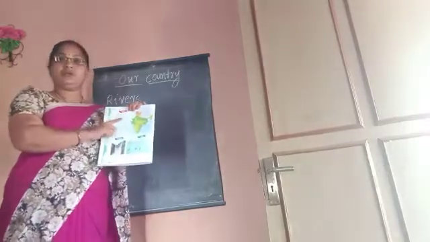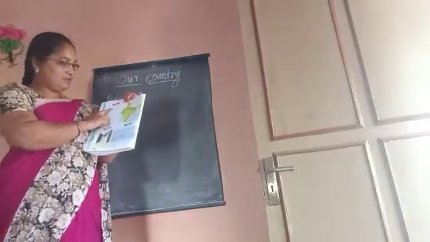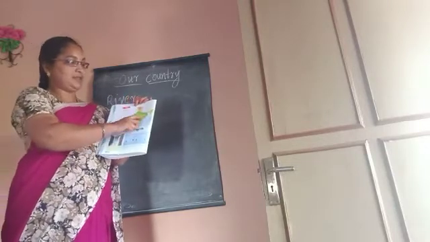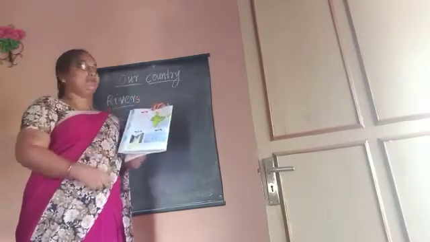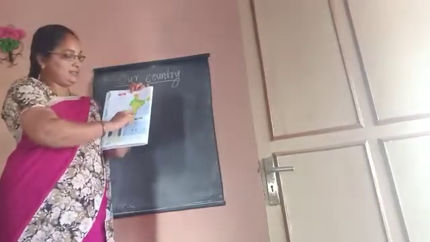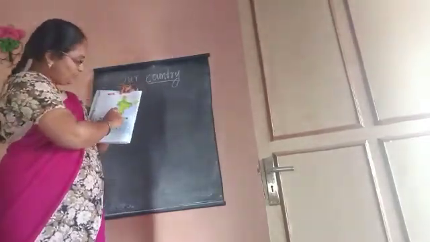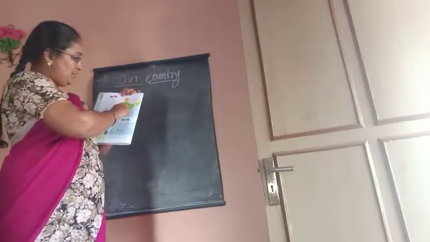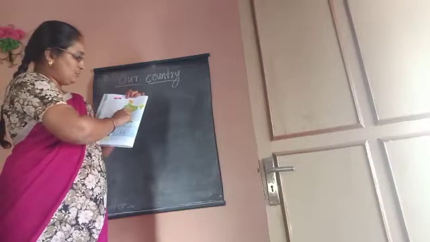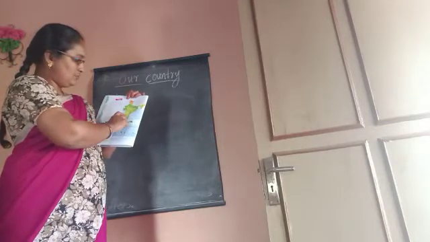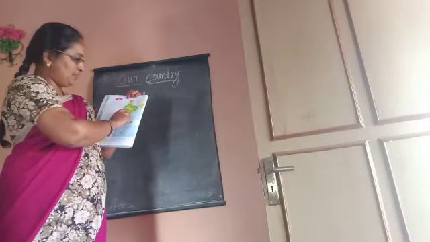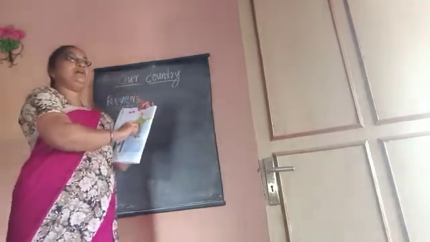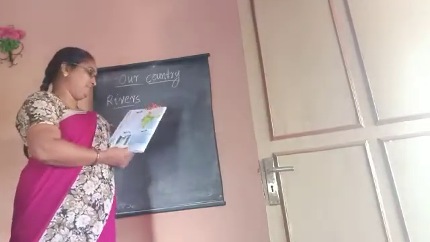India has so many rivers. Identify the rivers flowing in our country from the map. See, in this map they have given the rivers flowing in our country. This is India. All these are rivers: Godavari, Krishna, Penna, Kaveri, Ganga, Yamuna, Tapati, Narmada, Mahanadi. They have shown you the rivers in this map.